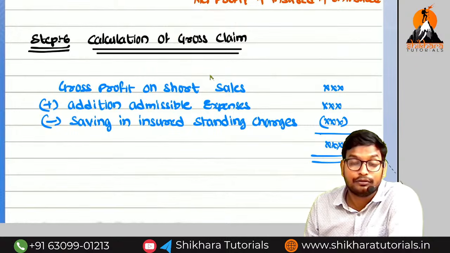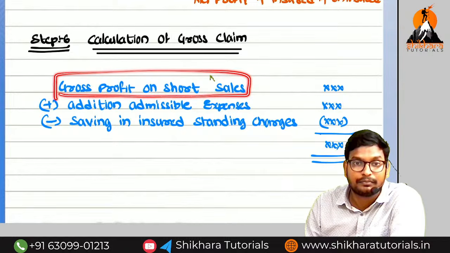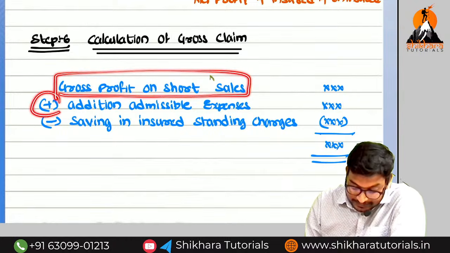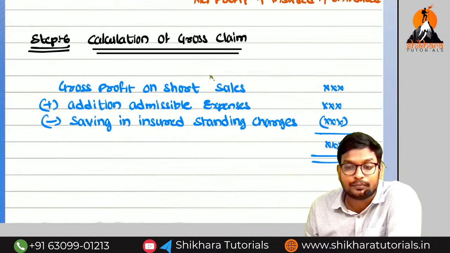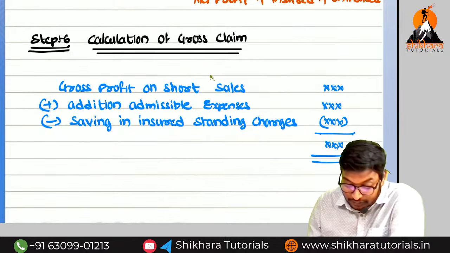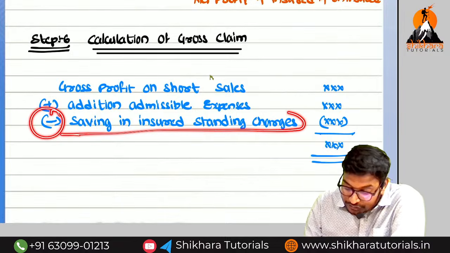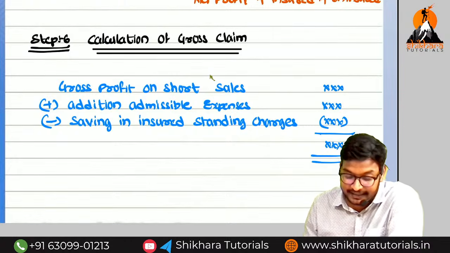How will we get the gross claim? Gross profit on short sales, which is step number 4 plus step number 5. They need to compensate the additional expenses also, minus savings in insured standing charges. What is the meaning of minus savings in insured standing charges, sir?